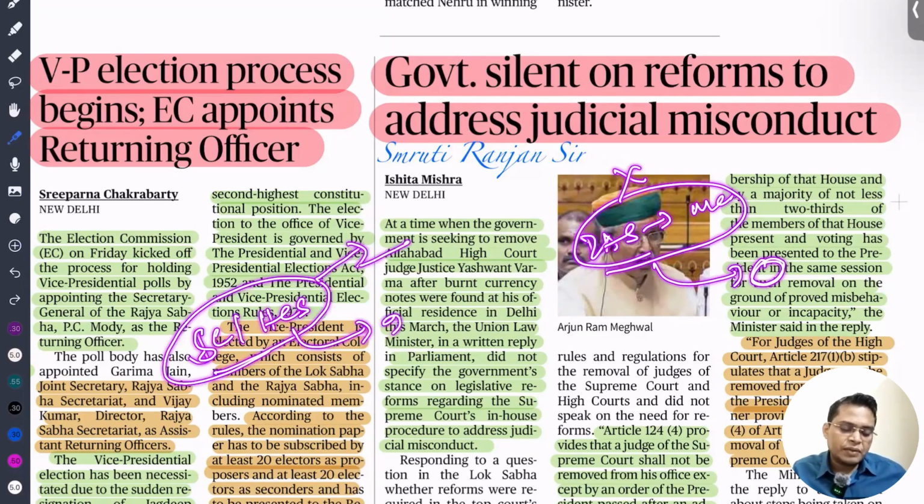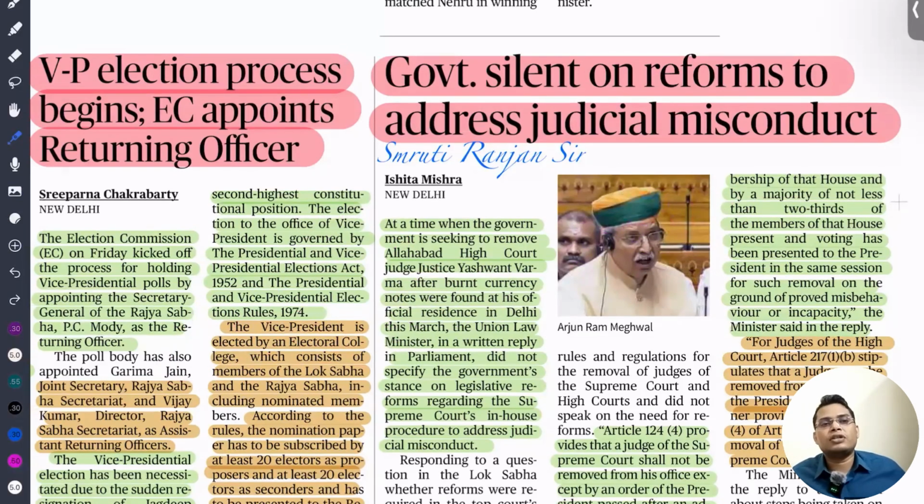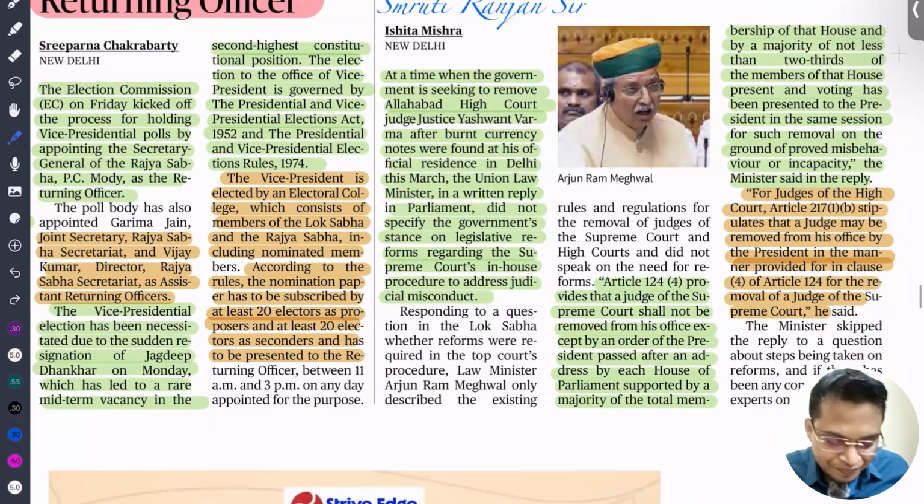We have to impeach them, and the impeachment process is very long. And after impeachment you cannot have any other action, that means not even file a case against the judges. So we can see there is a violation of equality, and we are giving huge protections to the judges. That is the reason for rising cases of corruption.